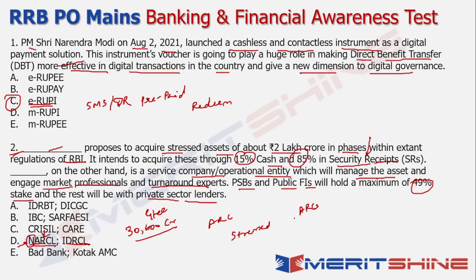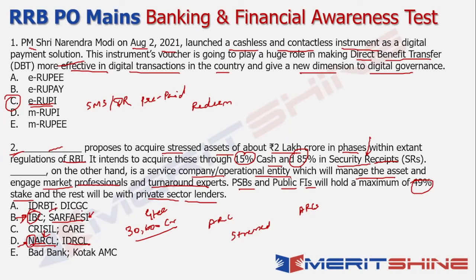But see, the point is, many of these ARCs have been useful in terms of providing good resolution mechanisms. And we also talk about the Indian Bankruptcy Code and the SARFAESI Act. All these have also helped in ensuring that restructuring of loans, or bringing back the NPAs into performing assets, has definitely happened. But they have not been sufficient enough. The measures have not been completely useful, in the sense that there are still a lot of NPAs in the banking system. So from that perspective, NARCL was established.